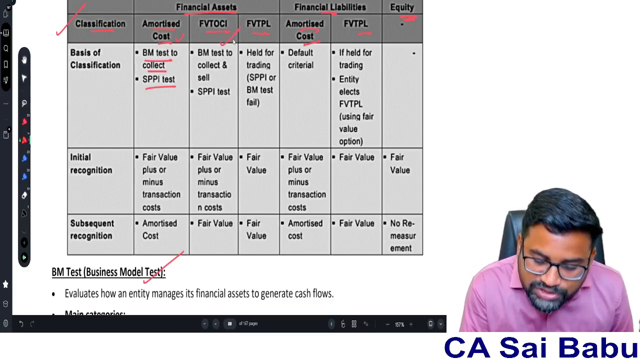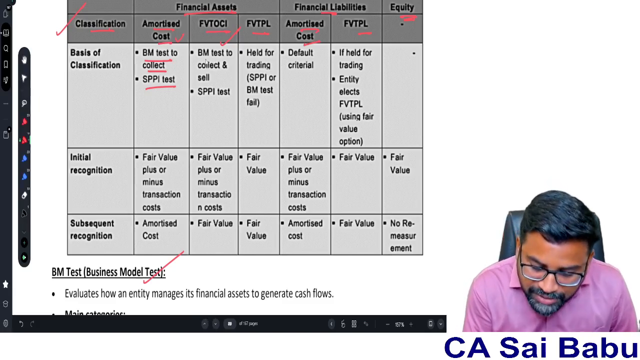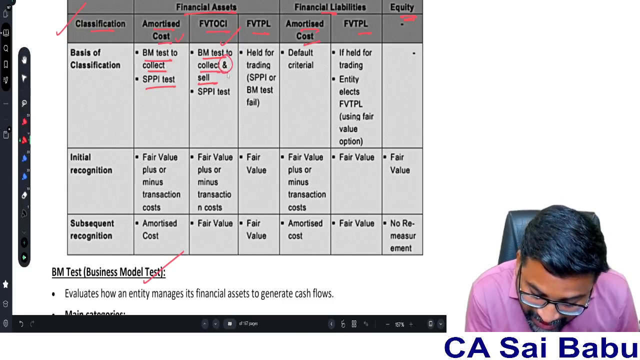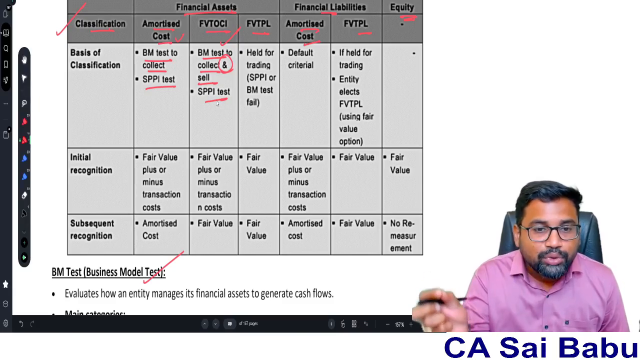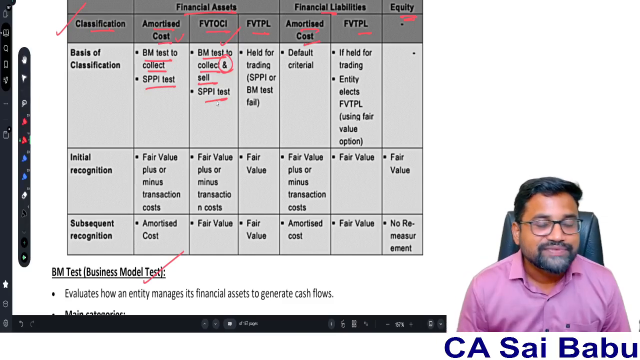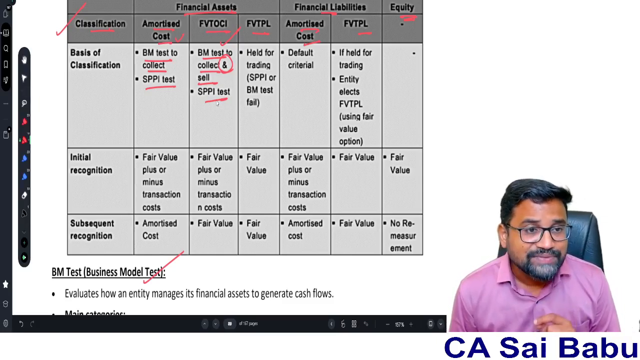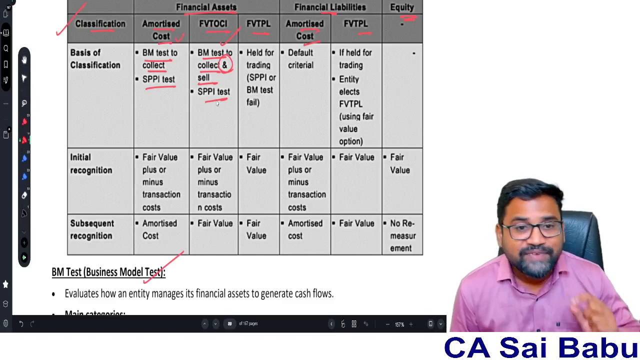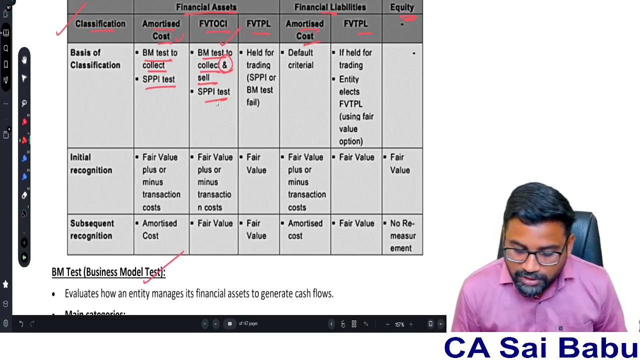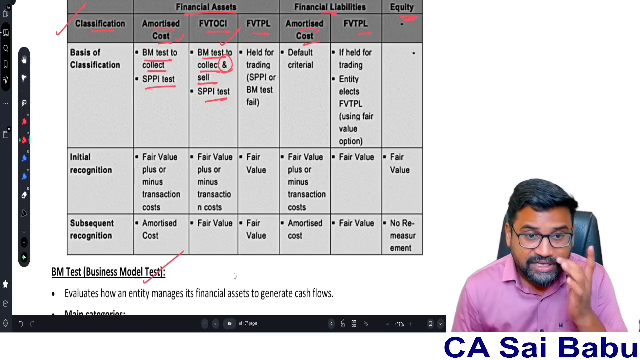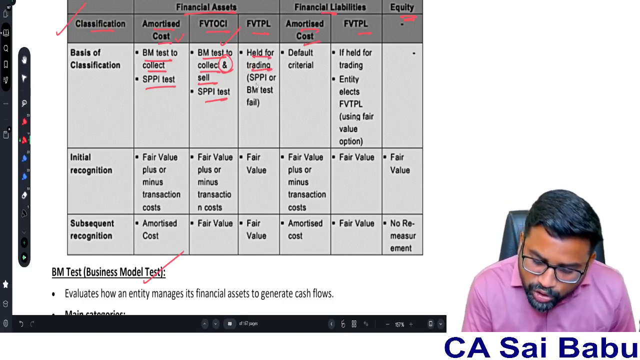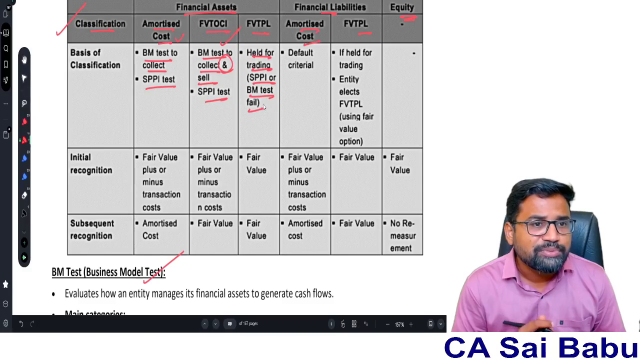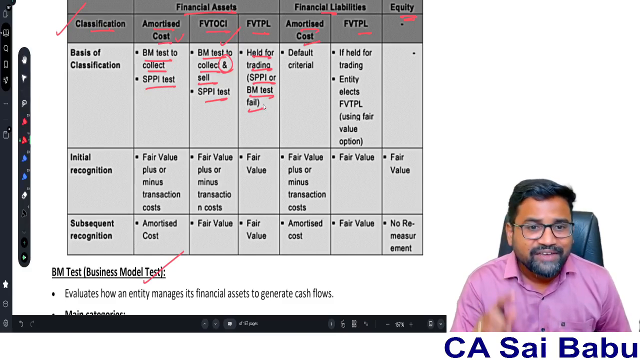Now come to the FVTOCI model. BM test to collect and sell. What is the difference? Here only collect, no sell. Here collect and sell, and SPPI test. If the BM test to collect and sell and the SPPI test are both satisfied, then such financial assets are classified under the FVTOCI model, that is fair value through other comprehensive income. Now suppose financial assets like investment in an equity instrument are held only for trading. That means both the tests failed, BM test as well as SPPI test, then they will be classified under the FVTPL model.